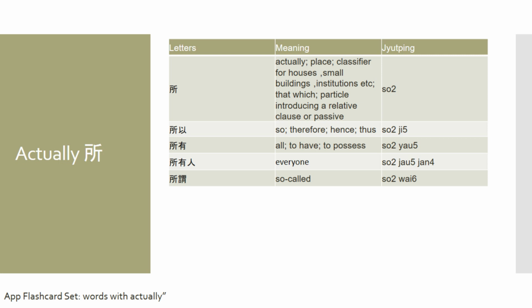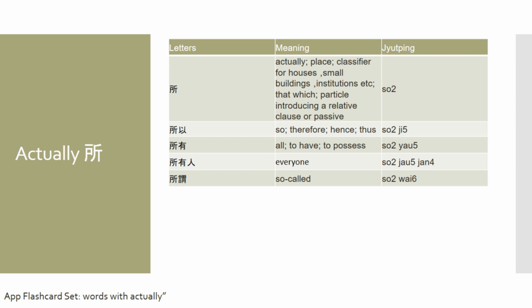So 所有 means all. For another example, if you put the word human right next to 所有, you have 所有人, which means everyone. So if you're addressing everyone within a particular group or vicinity, then you would say 所有人. And lastly, you would have 所謂, and that actually means so-called.